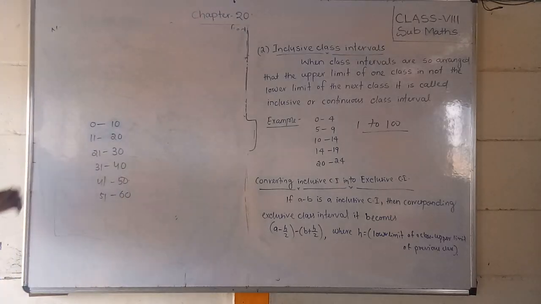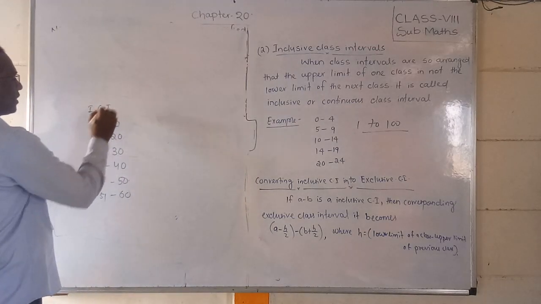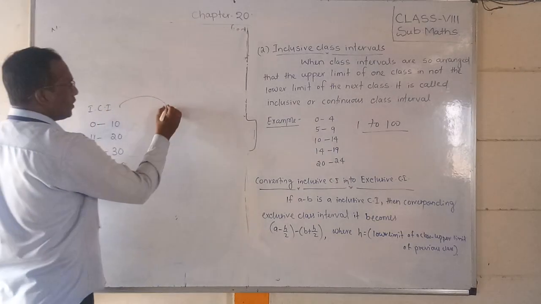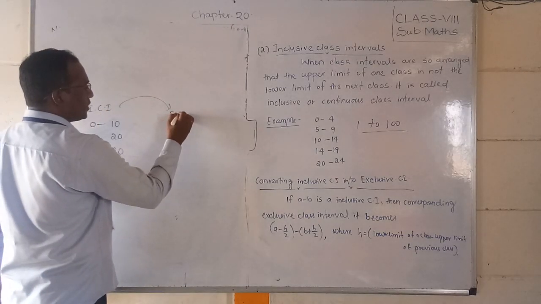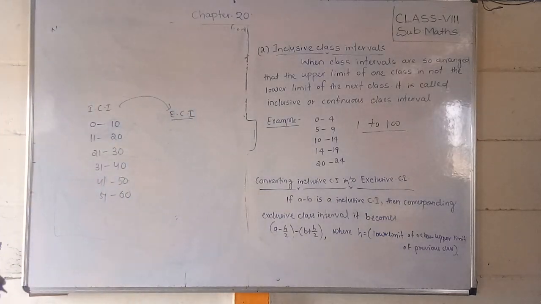Which type of class interval is this? Now this is an inclusive class interval. So an inclusive class interval we have to convert to an exclusive class interval.